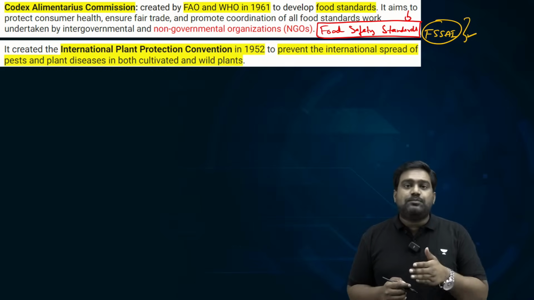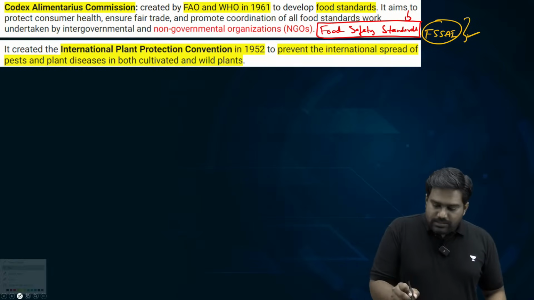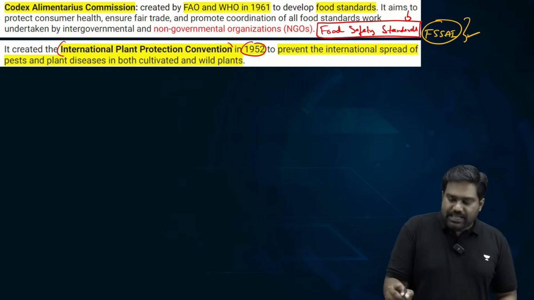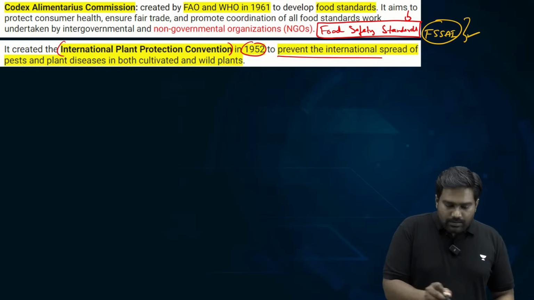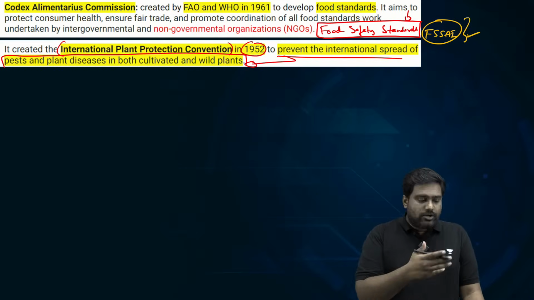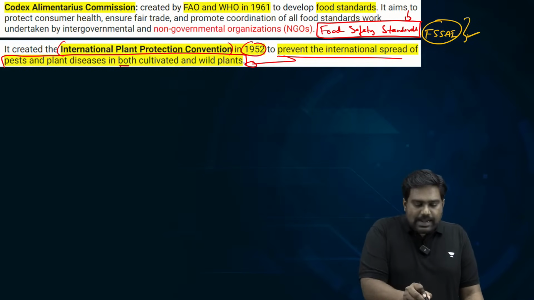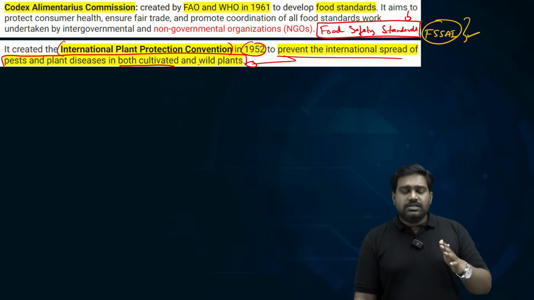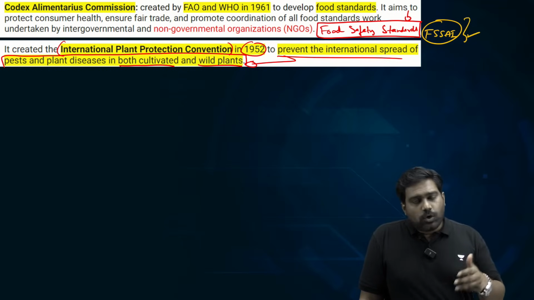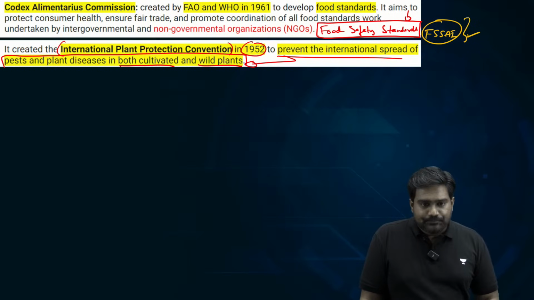Next, International Plant Protection Convention of 1952. This is also an initiative of the FAO to protect the plant species, to prevent the global spread of pests, which are hazardous to various cultivated plants and wild plants, to protect the plant species of the world. So all three are initiatives of FAO. That is why all three were correct.